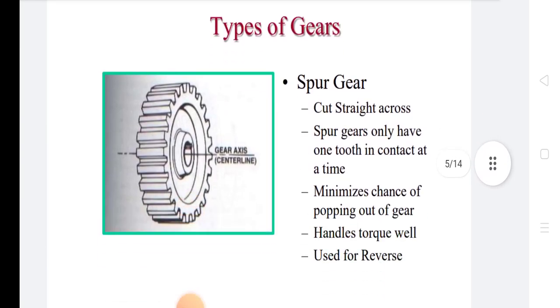Now, before discussing about gears, we discuss about advantages of gear drive. Gear drive is a positive drive and it transmits exact velocity ratio. It can transmit large power with low velocity. It has high efficiency. It is compact in size. It is more reliable than other drives. It can be used to transmit power between two shafts which are parallel, intersecting or non-parallel and non-intersecting. It can be used for changing the speed ratio over a wide range. These are the advantages of gear drive.